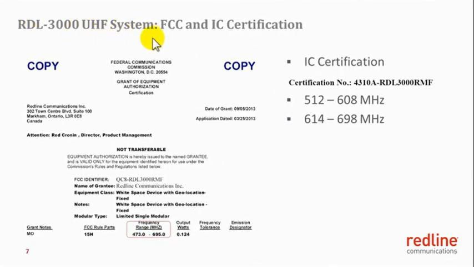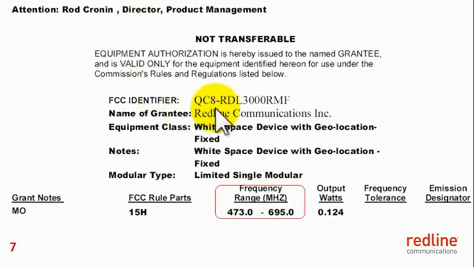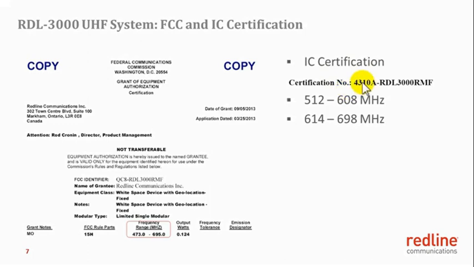The RDL 3000 UHF system is certified by FCC and Industry Canada. This is the FCC certificate, as you can see here. The FCC ID QC8 RDL 3000 RMF is used, and the device type is fixed type. It's also certified to operate in the frequency band 470 to 698 MHz. Here 473 to 695 MHz has been shown because the channel size supported in the US is 6 MHz. So the first usable frequency is 473 MHz and the last usable frequency is 695 MHz based on 6 MHz channel size.